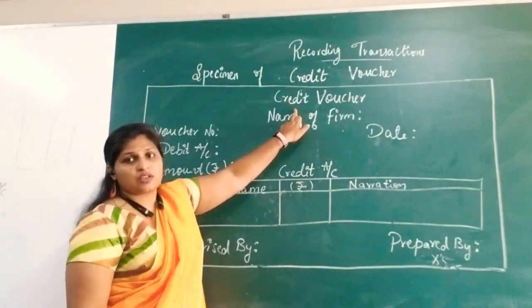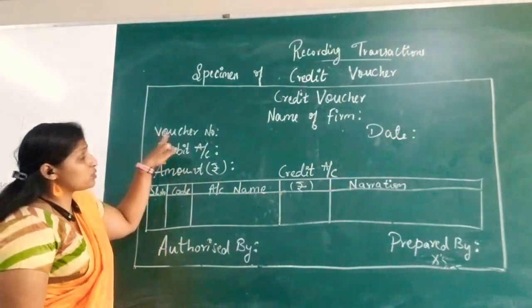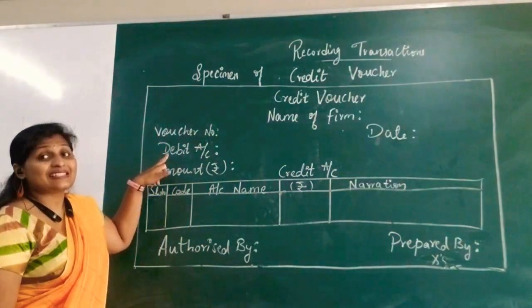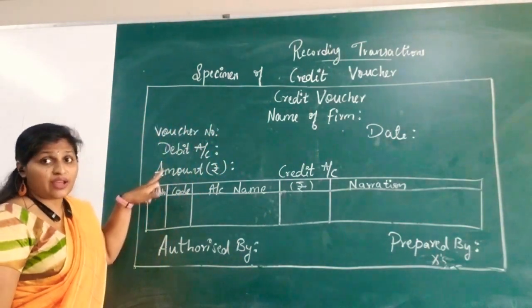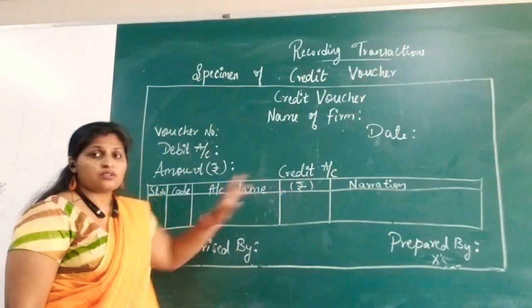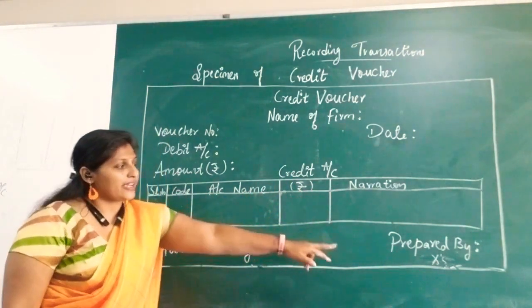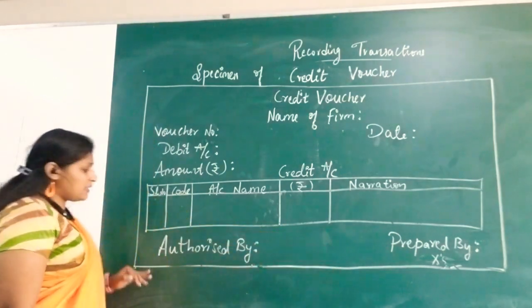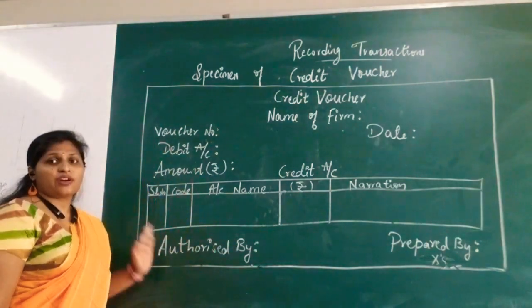So credit voucher: name of the firm, date, voucher number, and here it is debit account now. In the credit voucher, you will be writing debit account and amount. Here credit account, same serial number, code, name, rupees, and narration, signed by, prepared by, and this is the authorized person's signature. The same way you have to write down.